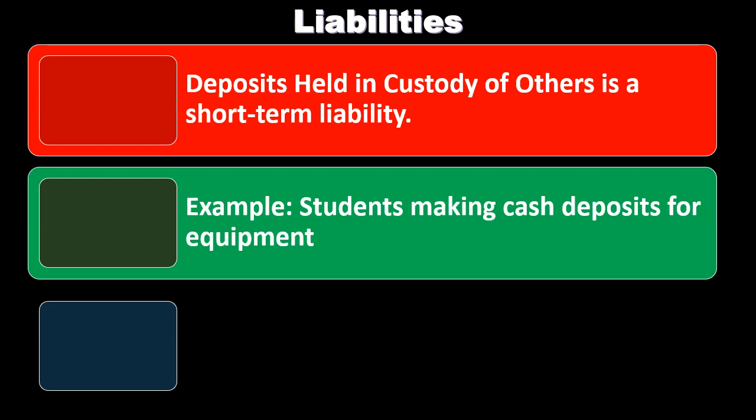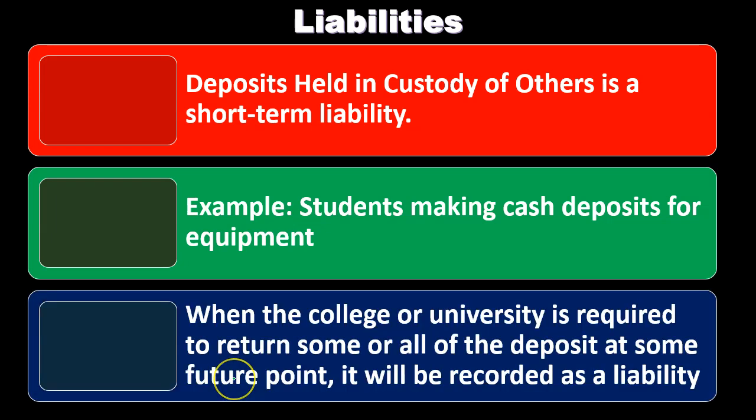We couldn't credit, however, the revenue if we had not yet earned it. Therefore, we're going to have to credit some other type of account. In this case, we're going to be crediting the deposit held in custody of others, which is a short-term liability account. Then, of course, if we were to return the deposit that was given to us, or if we had some type of action that would earn it in the future, we would take it out of there and either pay it back or record it as income at that future point.